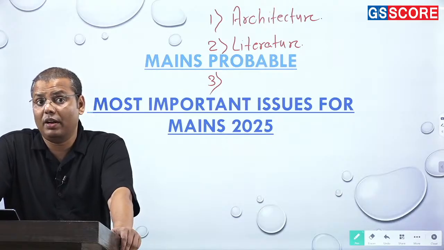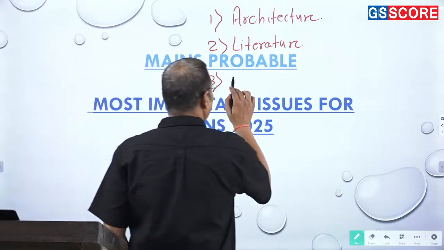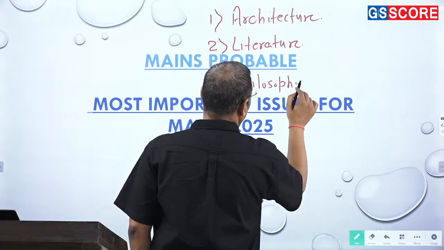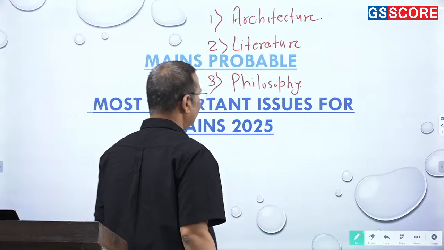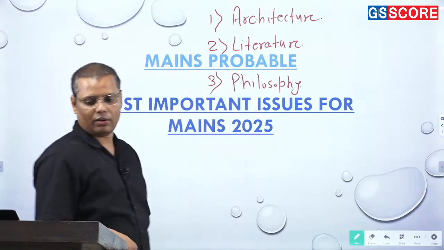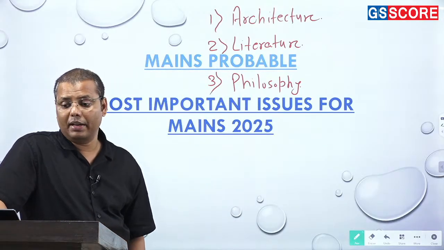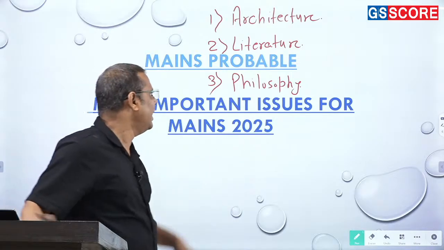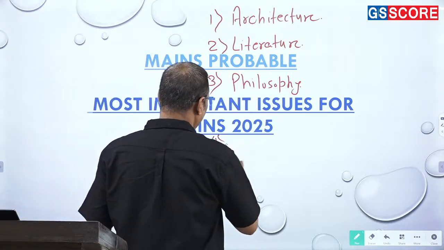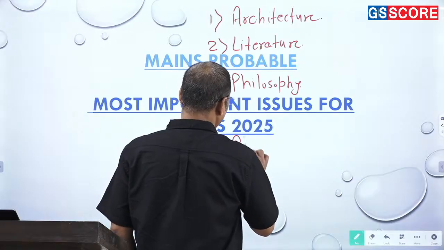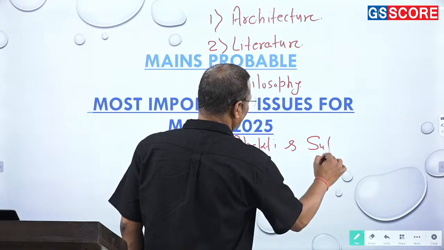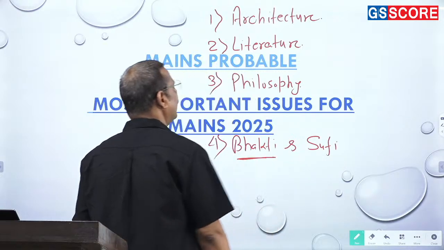Then it comes to the philosophy, right? Again, it is a larger term, right? And I'll have a discussion over it. So philosophy, that includes the ancient philosophy, medieval philosophy, and even early medieval and medieval philosophy, all parts can be included here. And in fact, you can include another topic, or we can keep it separately, that is the Bhakti and Sufi movement, right? Bhakti and Sufi, more precisely speaking the Bhakti movement, ठीक है?